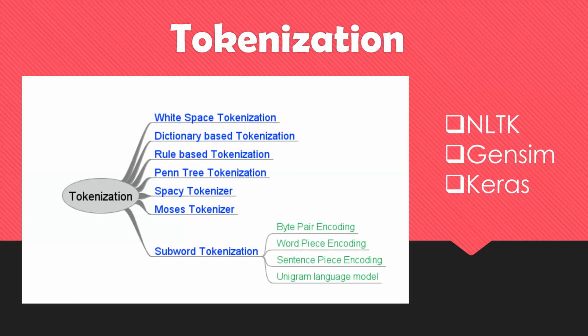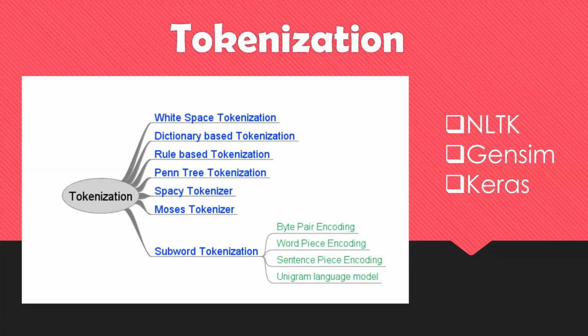Next, rule based tokenization. For example, we have a grammar, so there will be rules already defined, for example based upon grammar, such as active voice or passive voice. Based upon that rule, it will tokenize the sentence. The next one is regular expression tokenization. We all know what a regular expression is. Based upon the regular expression which we give, it will tokenize the text.